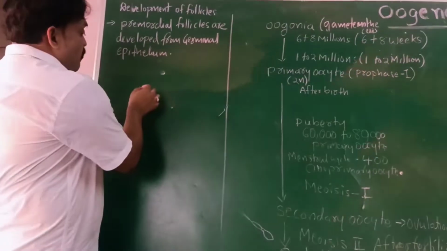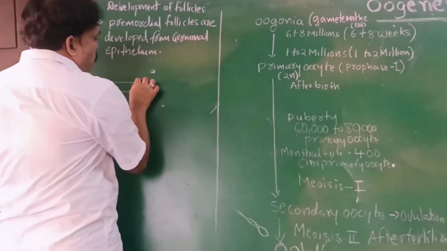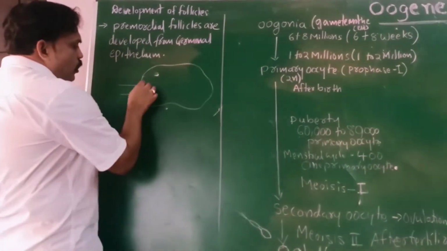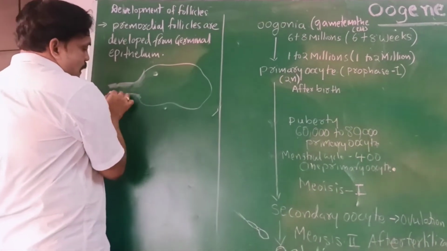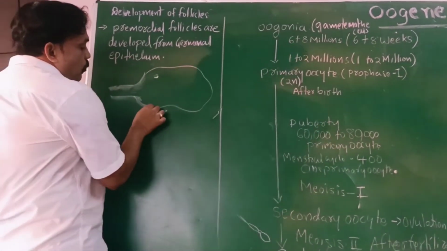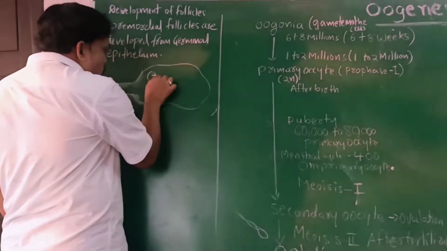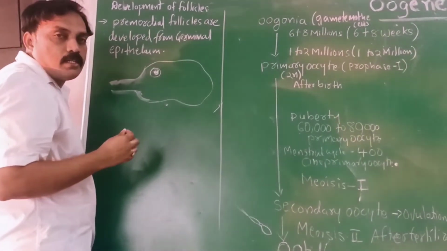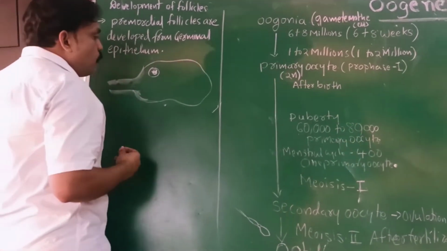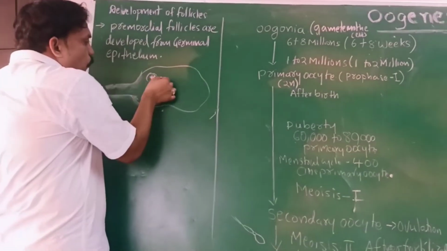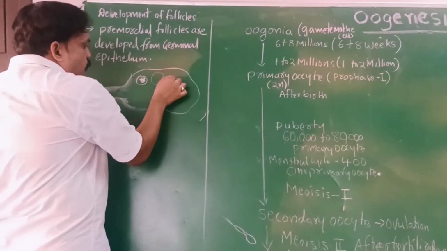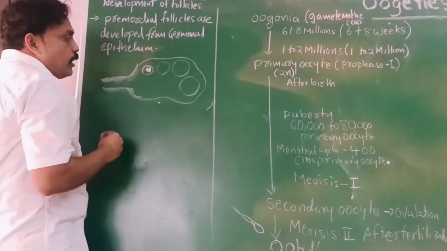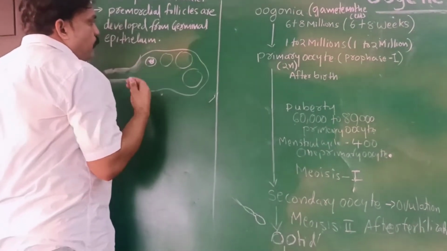The ovary is a very important part of the female reproductive system. In an ovary, we observe various types of follicles, each consisting of an oocyte: primary oocyte, secondary oocyte, tertiary oocyte. That means these follicles are developing in different stages. We observed the development of follicles in the last class.